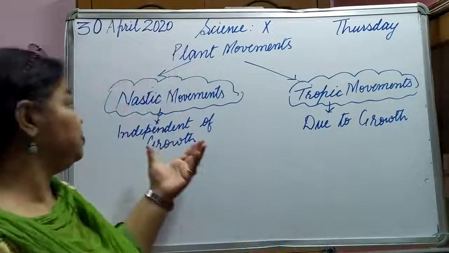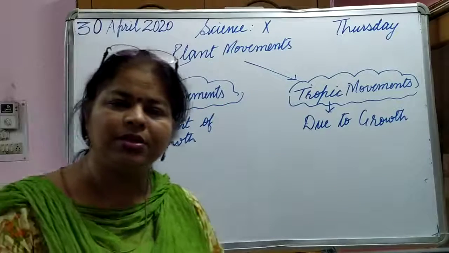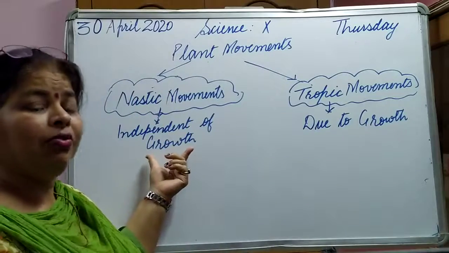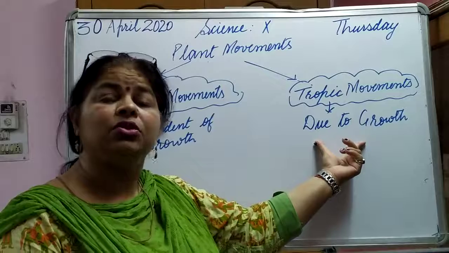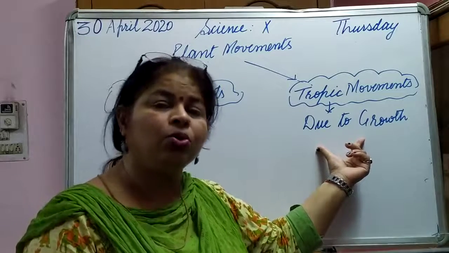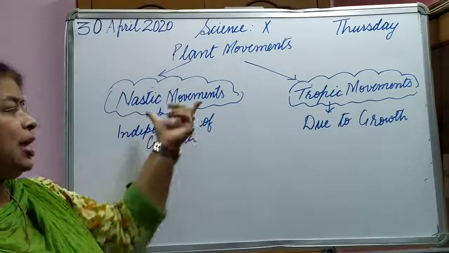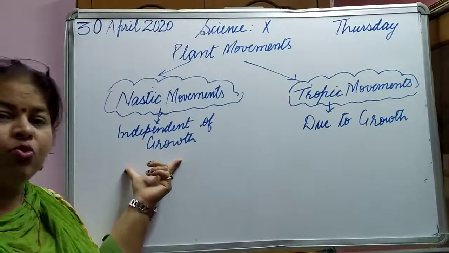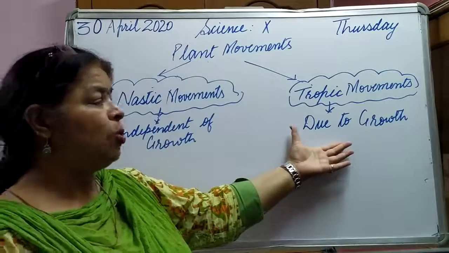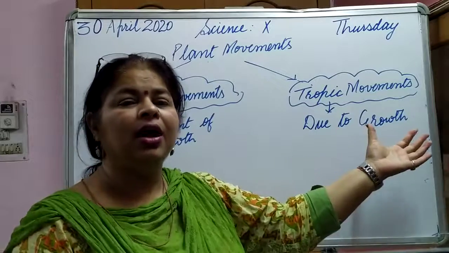Okay, so first of all, let us come to the nastic movements. You know what nastic movements are? See, two types of movements are there. One is due to growth, the movements that are taking place for the growth of the plant, and the other one is independent of growth. Okay, so nastic movements are basically the movements which do not show growth in the plants, while tropic movements are the movements which show that plants are growing.